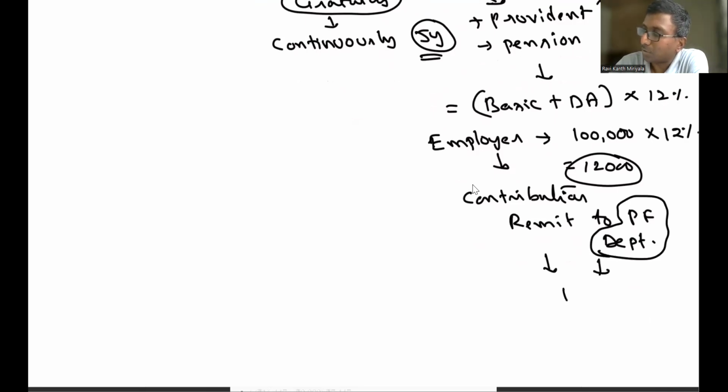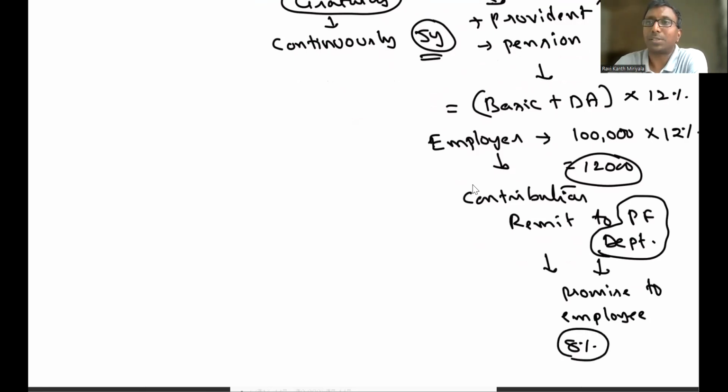They will promise. To whom? They will promise the employee that they will give 8% return on whatever you have deposited. Observe, try to understand, my dear friend: this 8% return is a promise between the Provident Fund Department and the employee.